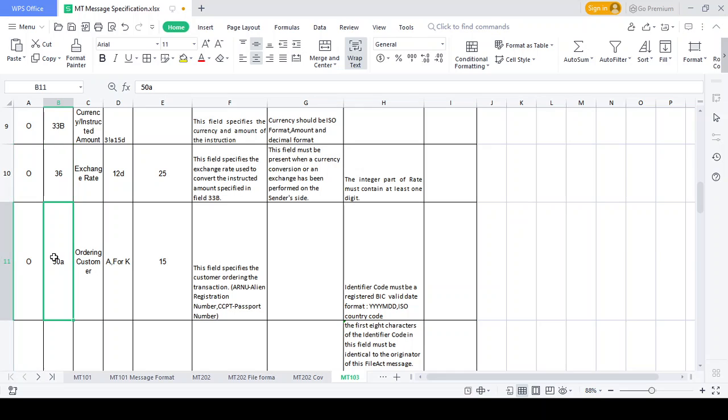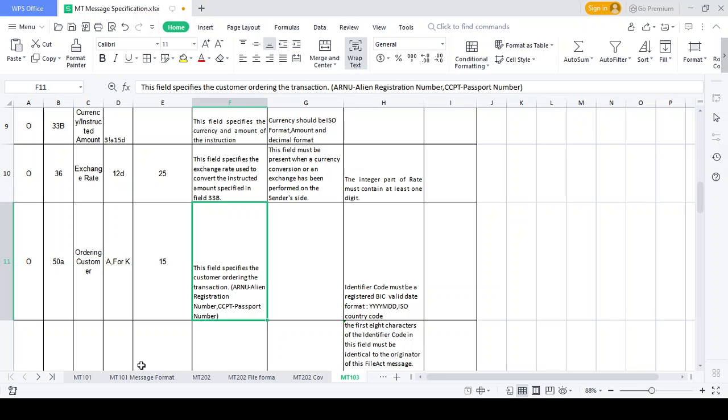Okay, ordering customer, 15A. Why do they mention it for the ordering customer? I said one party identifier. What is a party identifier? Just tell me the concept. You go to the bank and provide your Aadhaar number or any other thing. What will happen? They enter the Aadhaar number, and suddenly your name, address and everything comes up. That is called the party identifier.